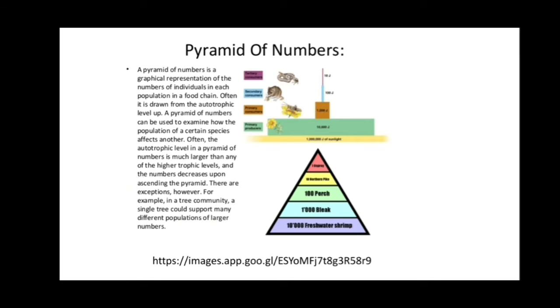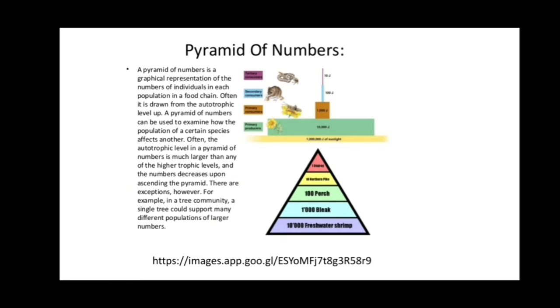The pyramid of number can be used to examine how the population of certain species affects others. The autotrophic level in a pyramid of number is much greater than any other higher trophic levels, and the number decreases on ascending the pyramid. As we already know, as the pyramid level increases, the number of organisms decreases.